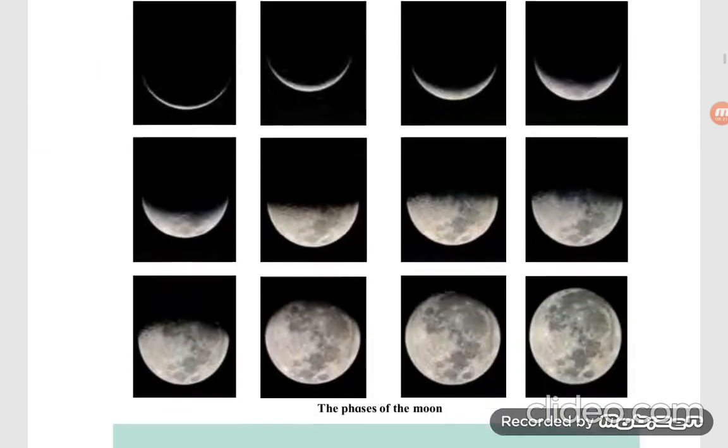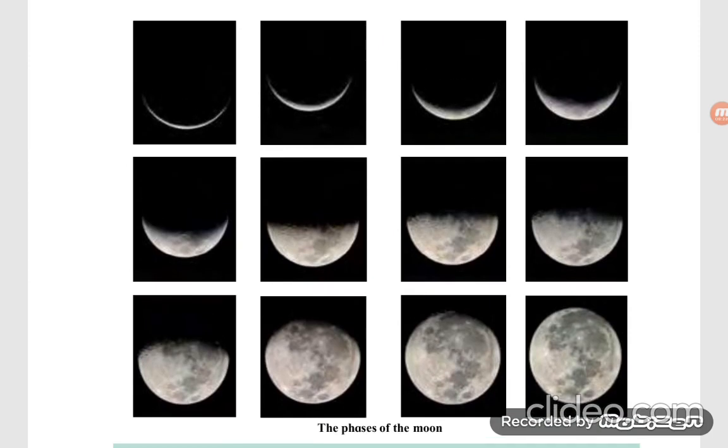Here is the diagram of the phases of the moon. The moon revolves around the earth and the earth revolves around the sun. However, the two orbits intersect, that's why they are not always along a straight line. We always see half of the moon's surface which faces the earth. That is, from the earth we see only one side of the moon.